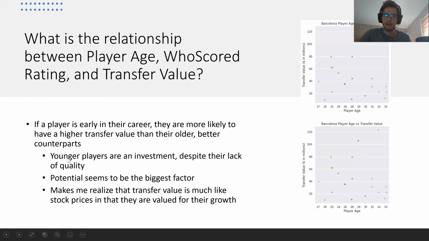To answer my first research question, with the relationship between player age and rating, it can be seen that player potential seems like the biggest indicator. The players entering their 20s are most likely to have the higher salaries compared to those waning in their career, with the exception of players like Messi, who serve as an outlier. So players, I think, are valued for their appreciation and growth.